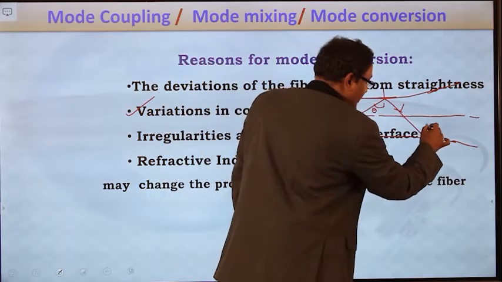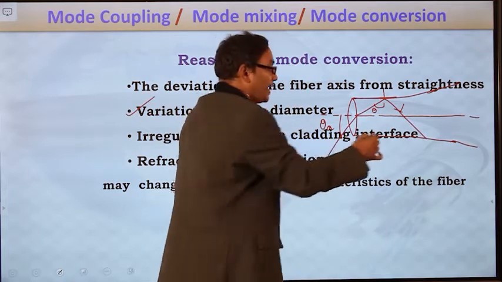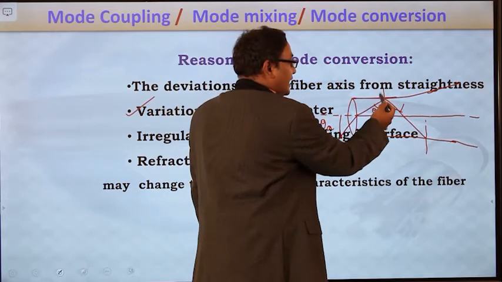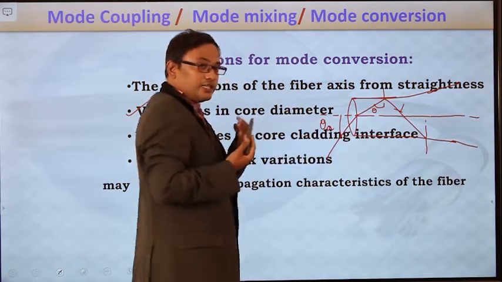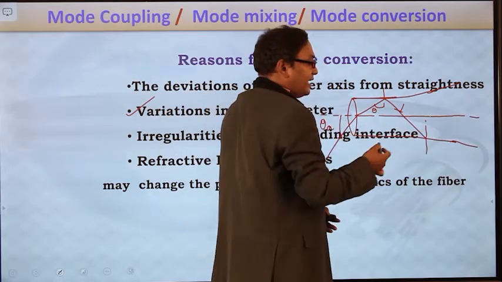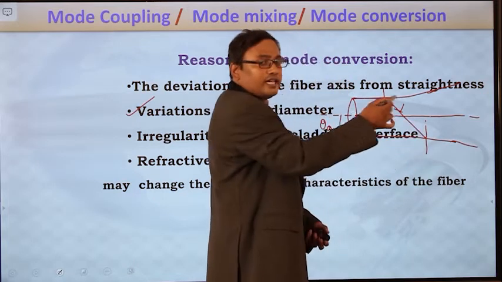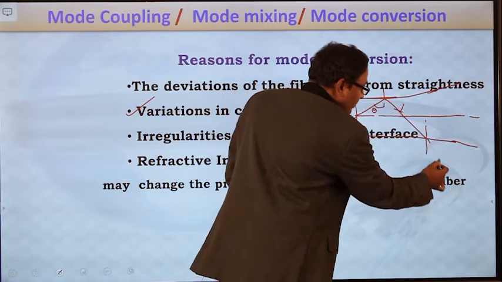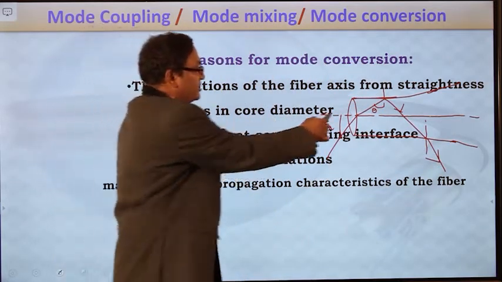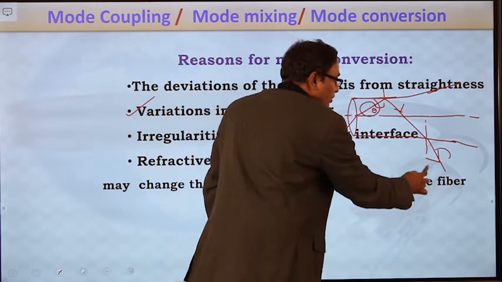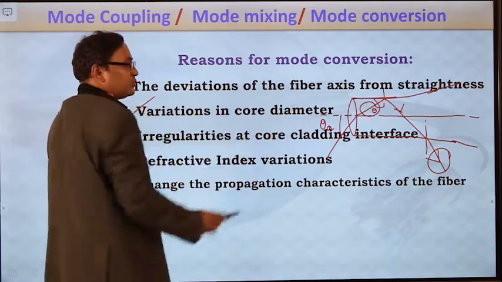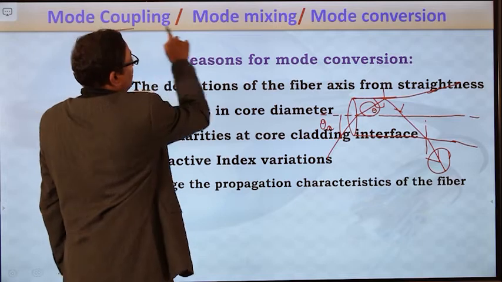But after this certain distance, wherever there is an irregularity in the core diameter, it will not maintain the critical angle, even though it maintained the critical angle previously where the core diameter was uniform. So this light ray will not be totally internally reflected. Instead, it will enter the cladding medium, which leads to loss of information. Here this is the higher order guided mode, whereas this is the lower order radiation mode. So because of the variation in the core diameter also, there is a mode conversion.